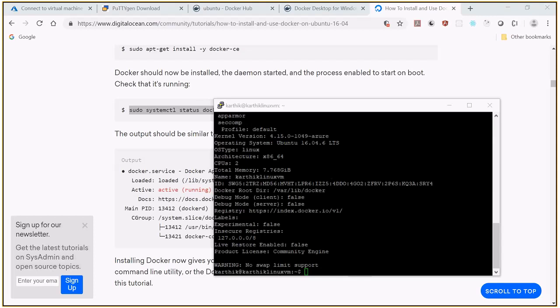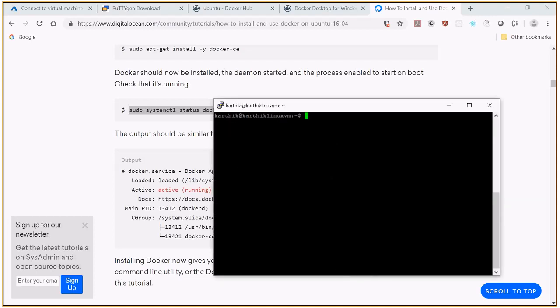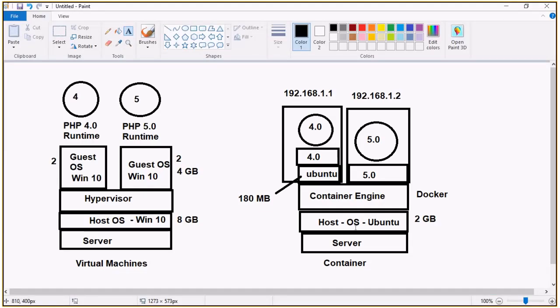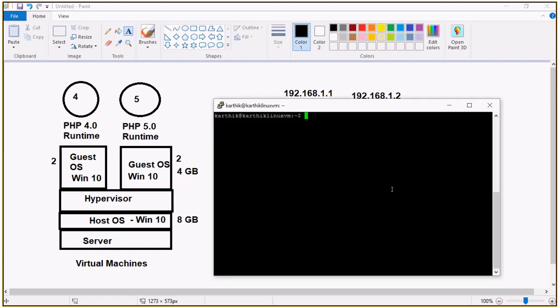Now I want to download the image. For example, we have seen already that three things have been done: server, Ubuntu, and Docker. So once Docker is there, we can start using the Docker commands, and in fact I can create the images or the containers. Now I want to create an image. Right now, do we have any images in this particular operating system? No, right? So when I type docker images,